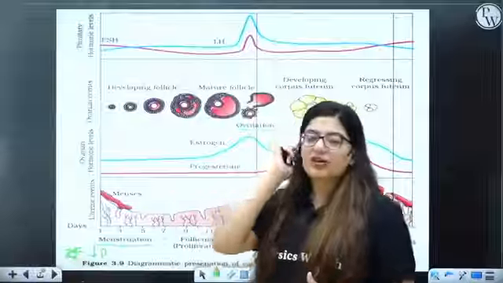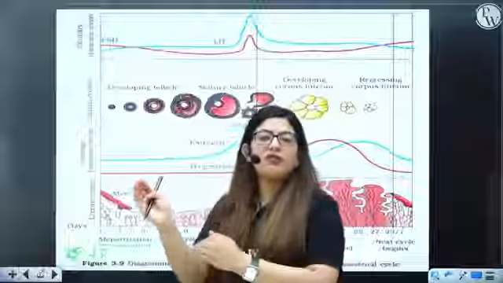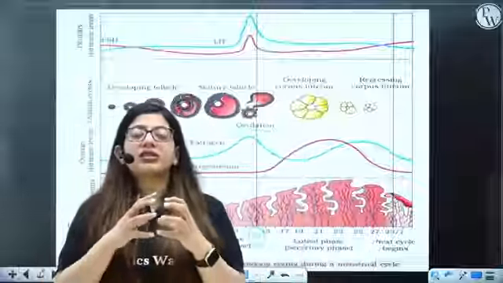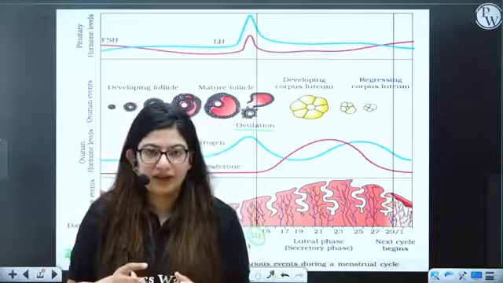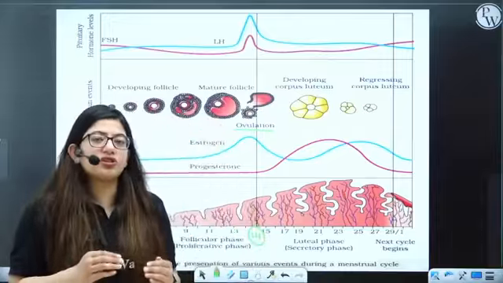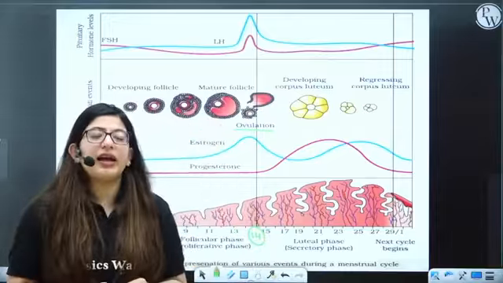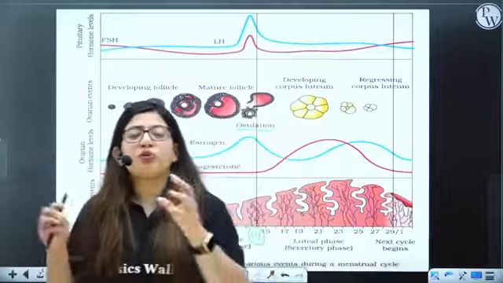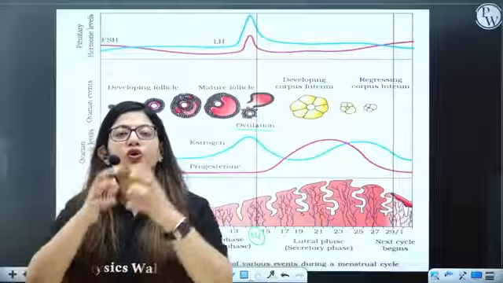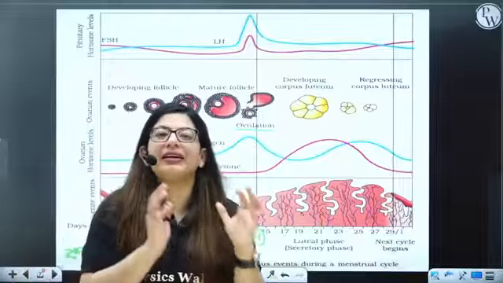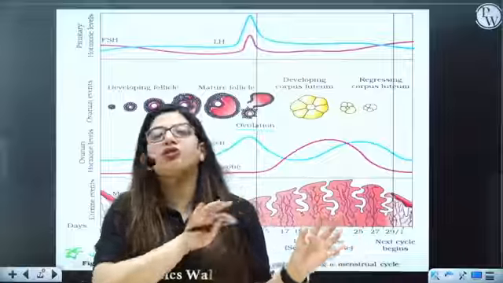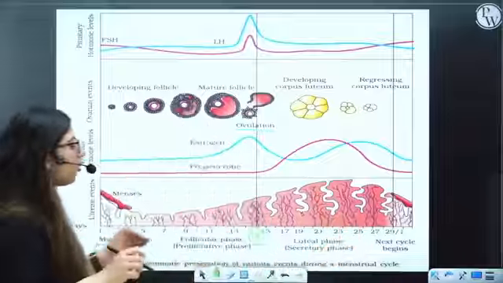There are two things. Estrogen leads to the division of endometrium cells, whereas progesterone leads to the increase in size of the cell. Progesterone leads to the increase in size of the cell, and estrogen leads to the increase in number of the cells. So progesterone's main function is to grow the cells and maintain them so that endometrium will remain stuck to the uterus. It should not come off. Okay. So here what is happening?